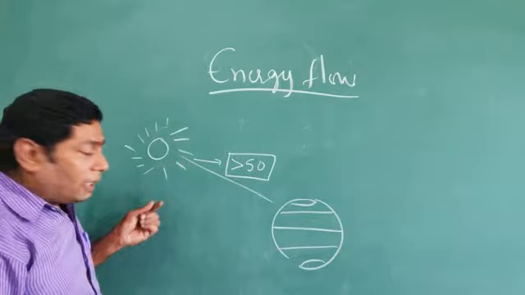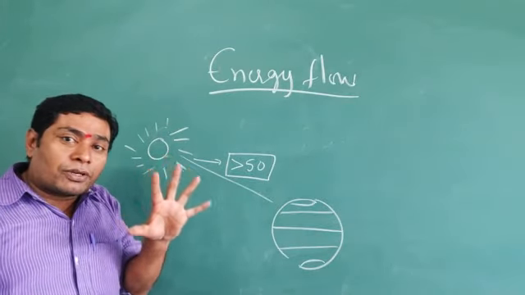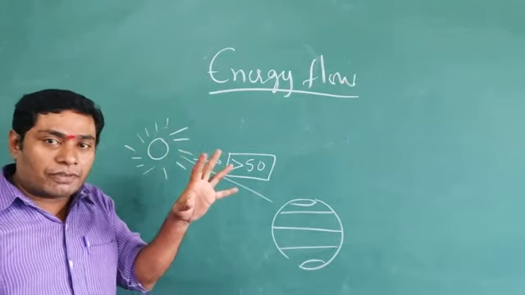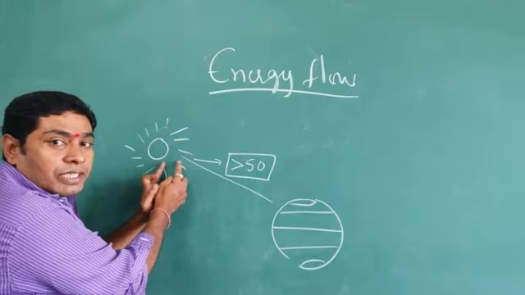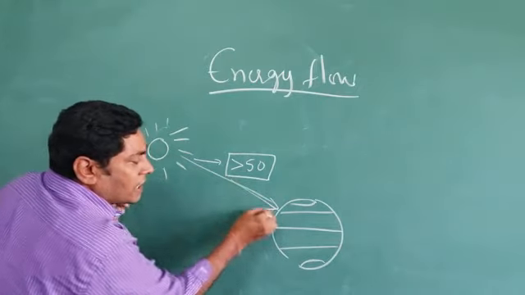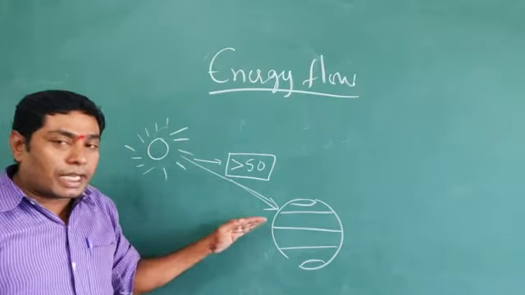The sun gives 100% solar radiation as solar waves, but less than 50% of the sun rays are incident on the earth. This is known as incidence rays.